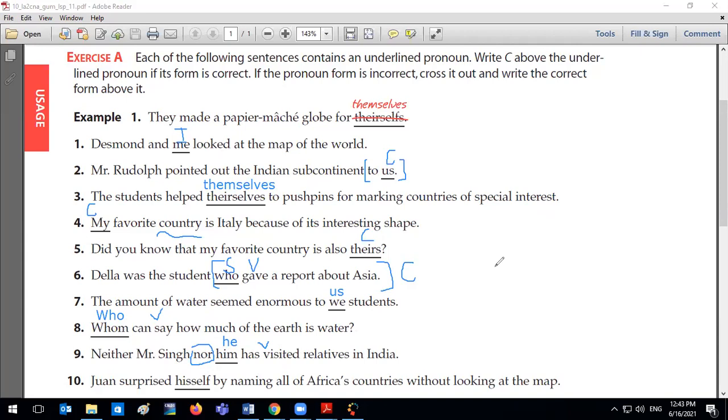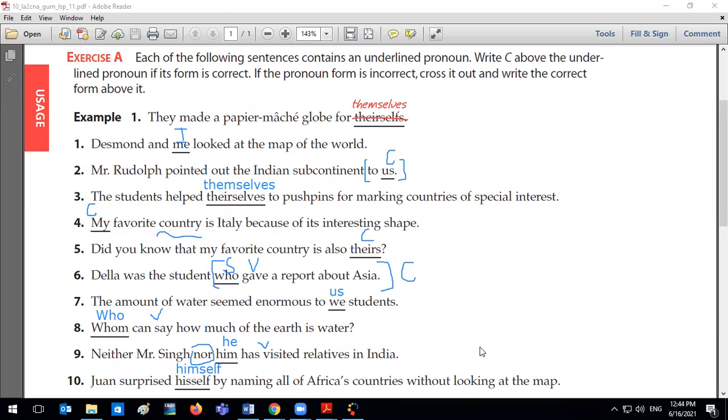Last but not least, Judy. Okay. Juan, let's read. Juan surprised himself by naming all of Africa's countries without looking at the map. Himself should be himself. Great, because again, himself or his self is non-standard. There's no such word. It's always himself. Okay, and that would be it. All right. Do we have any questions regarding pronouns?